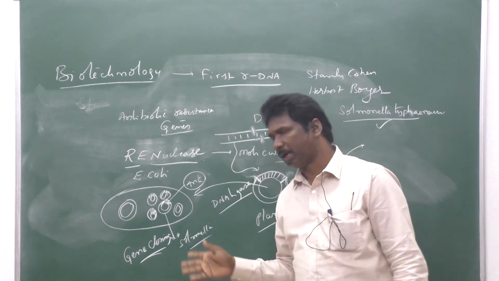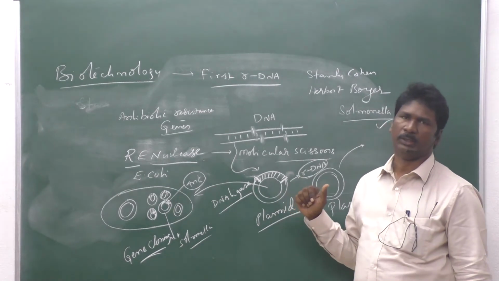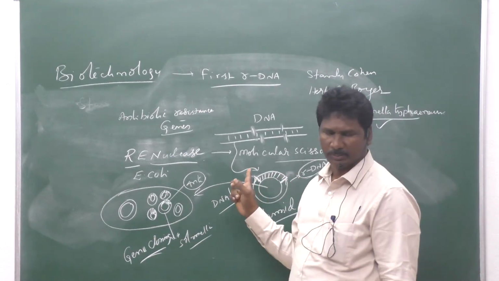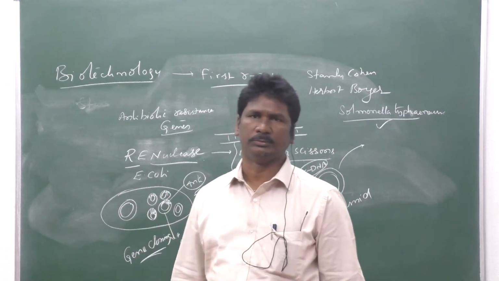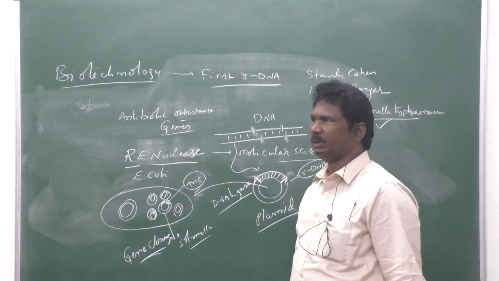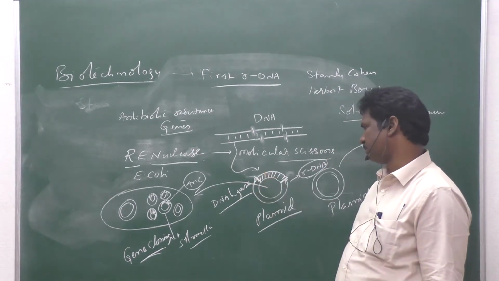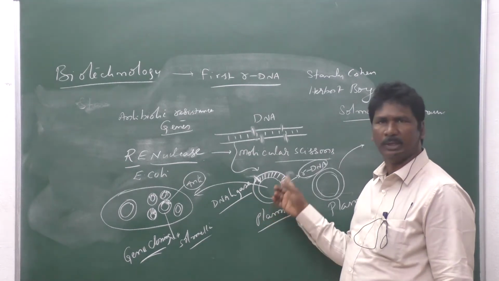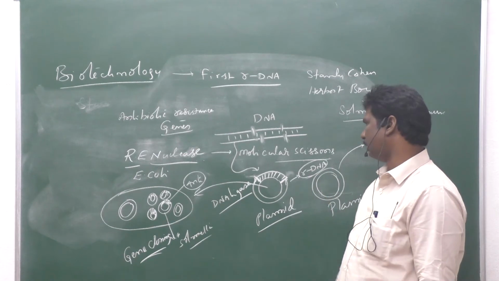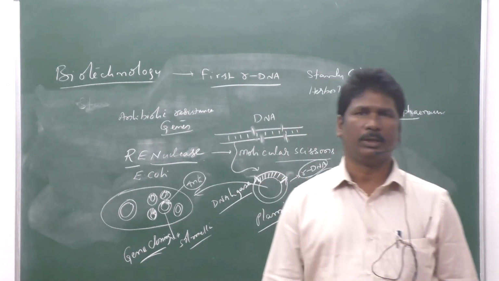Then the antibiotic resistant genes are introduced into the plasmid DNA and linked together with the help of another enzyme, DNA ligase, which helps attach the antibiotic resistant genes to the plasmid vector DNA. A newly constructed DNA is formed, called rDNA, also known as recombinant DNA.